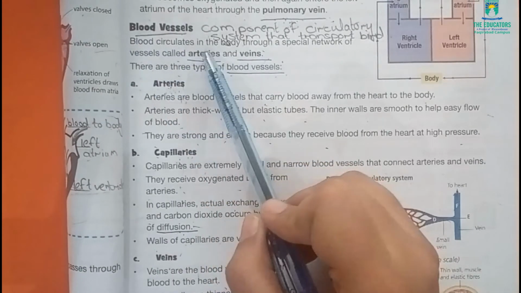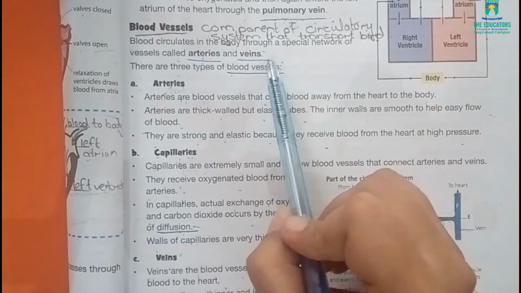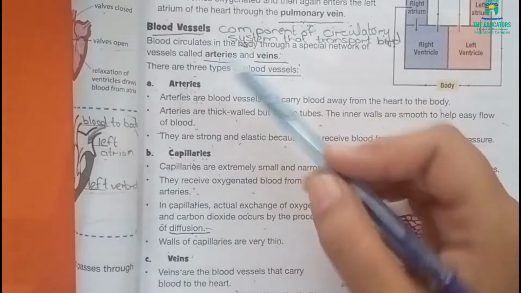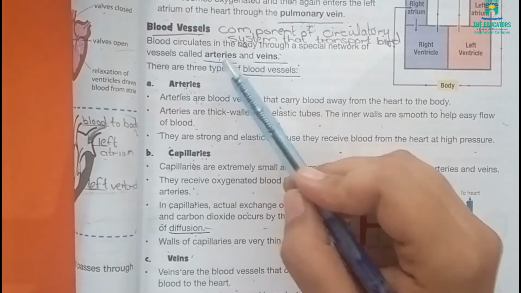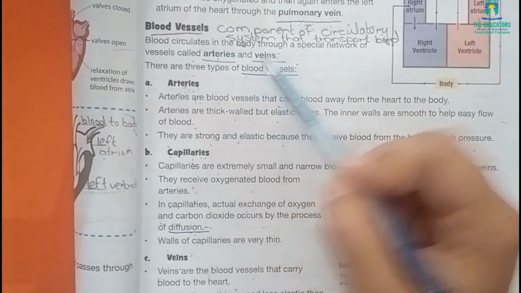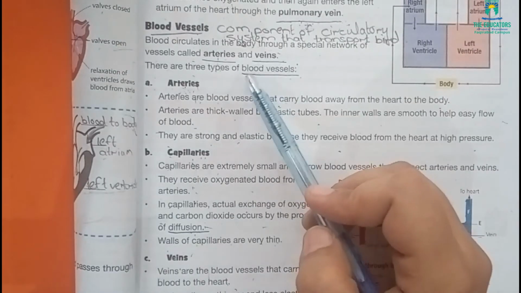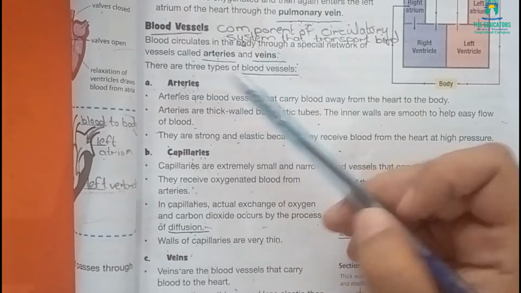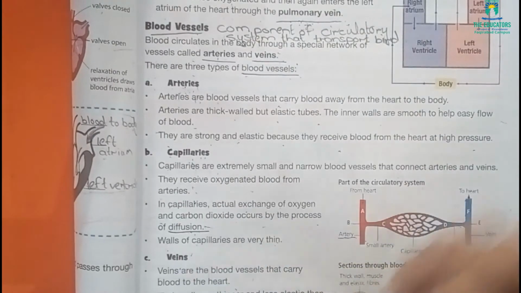Blood circulates in the body through a special network of vessels called arteries and veins. There are three main types of blood vessels. How many types of blood vessels? Three main types: arteries, capillaries and veins.